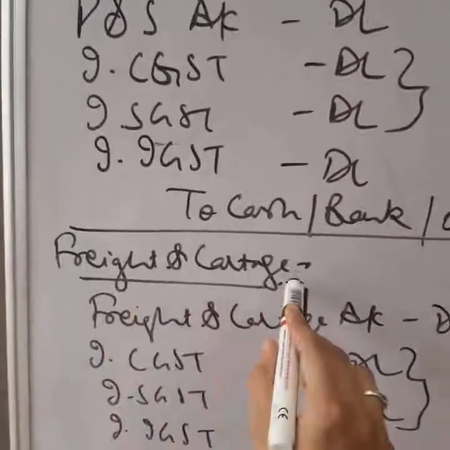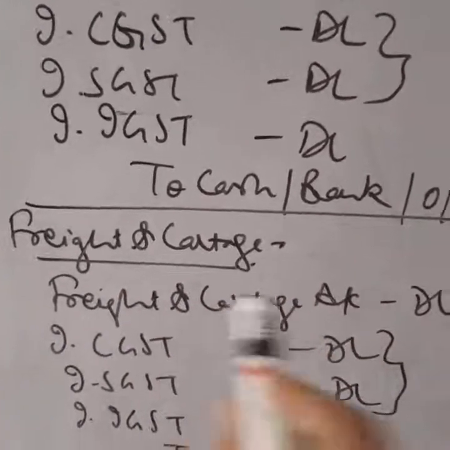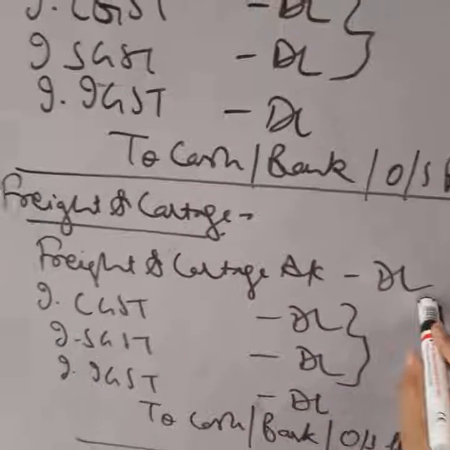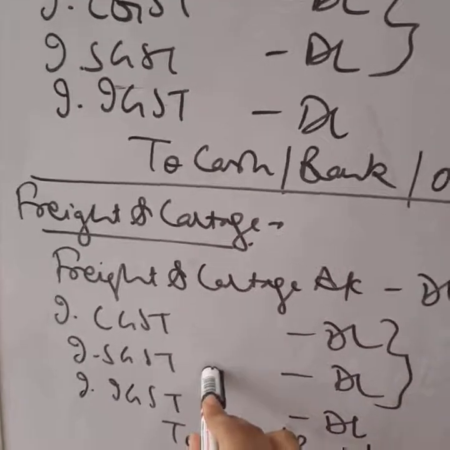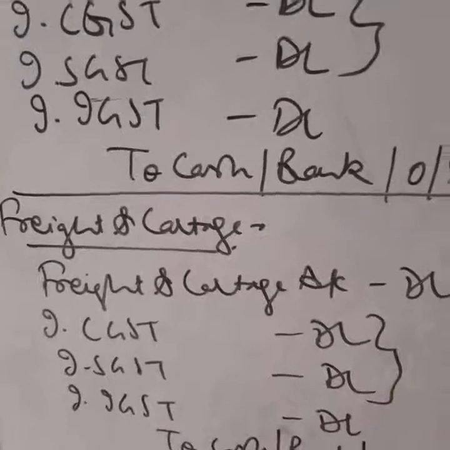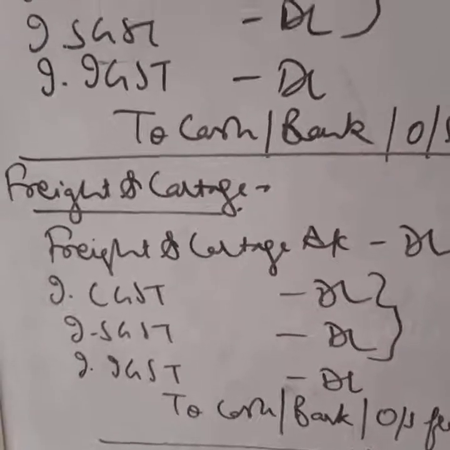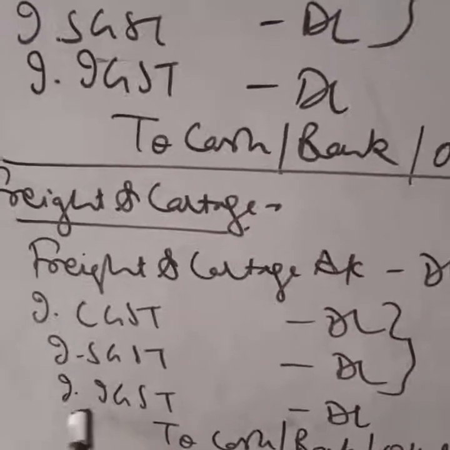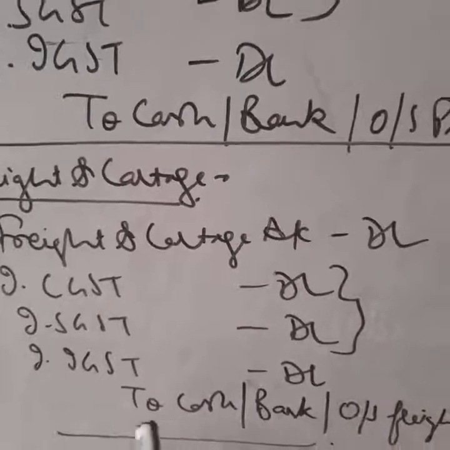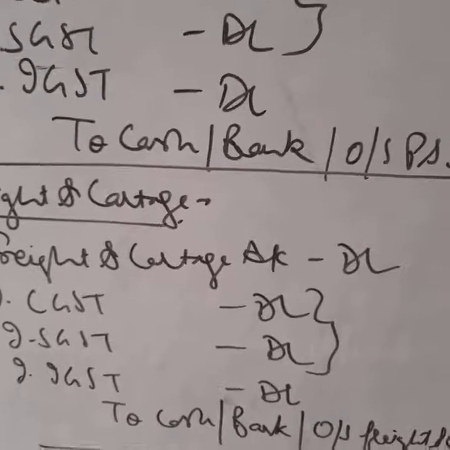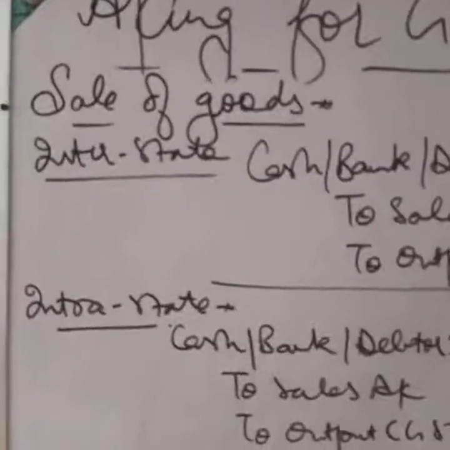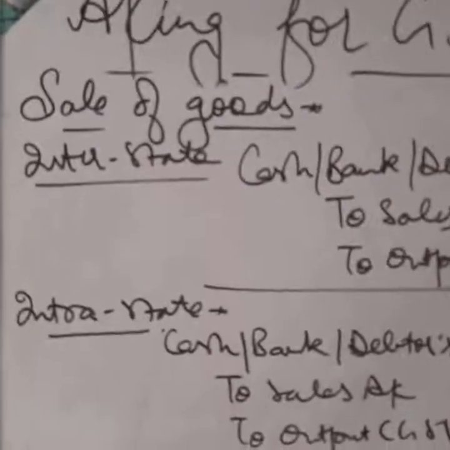Next is freight and cartage or carriage. So freight and cartage account debit as it is our expense. Input CGST debit, SGST debit in case it is intrastate transaction. And if it is not, then input IGST account debited to cash, to bank or to outstanding in case it is due.